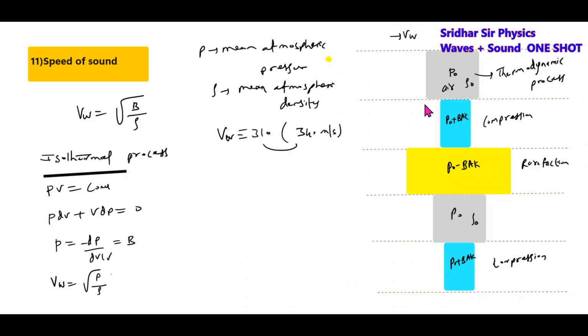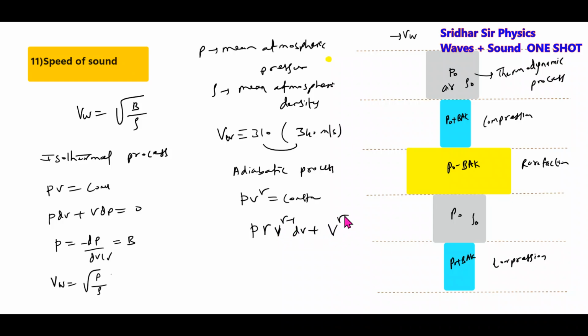He assumed that this particular thing will undergo an isothermal process. Later Laplace came. He assumed that when a sound wave propagates, the air will undergo an adiabatic process. In an adiabatic process, PV gamma equal to constant. Then gamma P V gamma minus 1 dV plus V gamma dP equal to 0. Then gamma P is equal to minus dP by dV by V. From elasticity, this should become equal to bulk modulus.